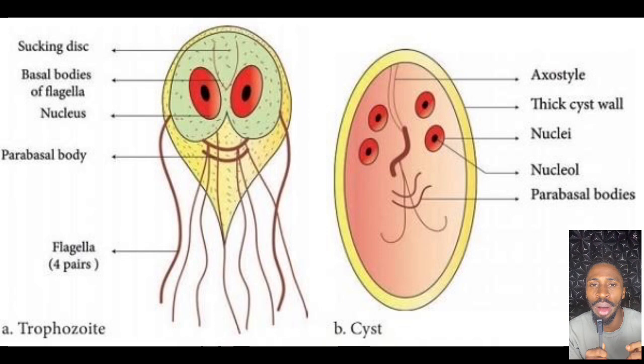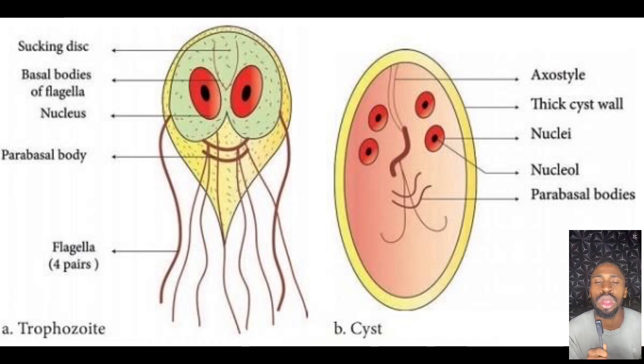Now one thing you want to know about the cyst form is that it has an oval shape, while the trophozoite has a pear shape. What is the size? About 8 to 12 micrometer long and about 7 to 10 micrometer wide. Don't forget, oval shape, 8 to 12 micrometer long, 7 to 10 micrometer wide, while the trophozoite is 10 to 20 micrometer long and about 5 to 15 micrometer wide.